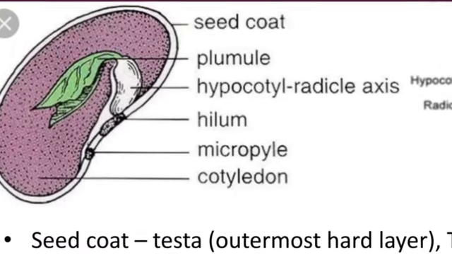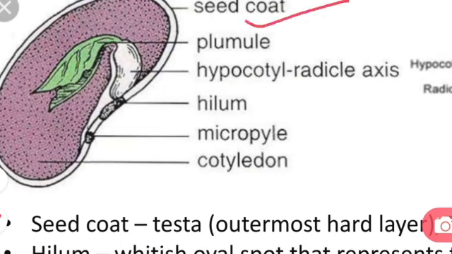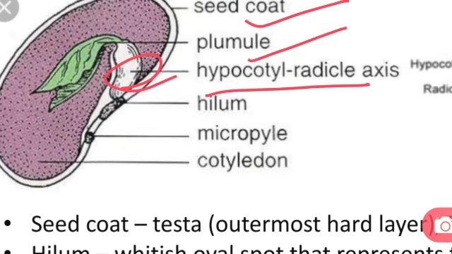Now if we see the structure of a bean seed externally, we can find that the seed is covered by a seed coat. The seed coat contains two layers, that is the testa and tegmen. Then it contains the small embryo that gives rise to a plumule and radicle. Here is the axis which we can call the hypocotyl-radicle axis, from where the plumule and the radicle grow.